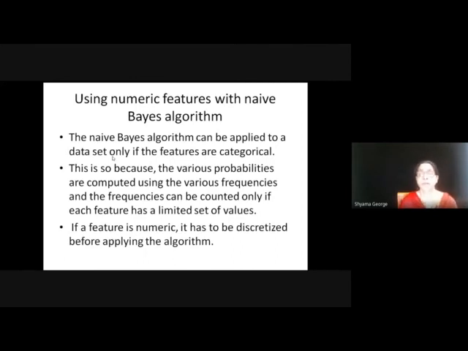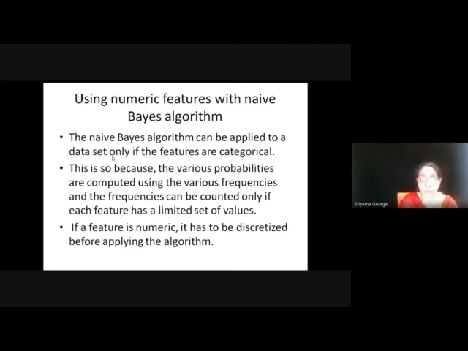When we take the feature married, there are only two values, yes and no. For credit rating, only two values, A and B. So, only if the features have a limited set of values can we apply the Naive Bayes method. But age can be any value ranging from 1 to 120. In that case, it is very difficult to apply this method.